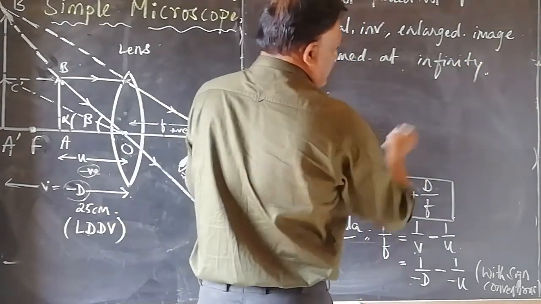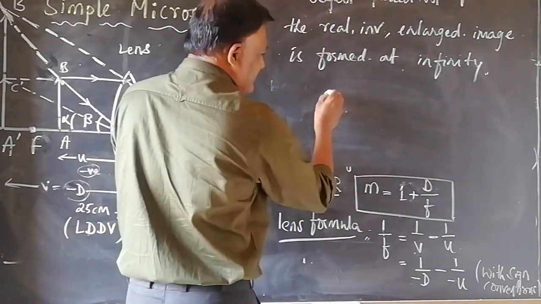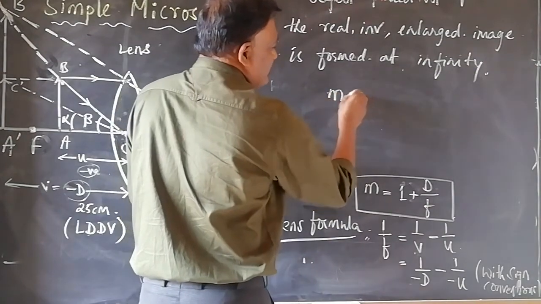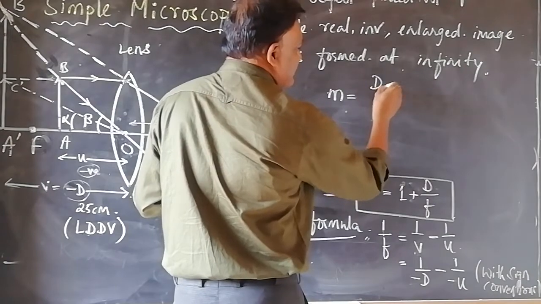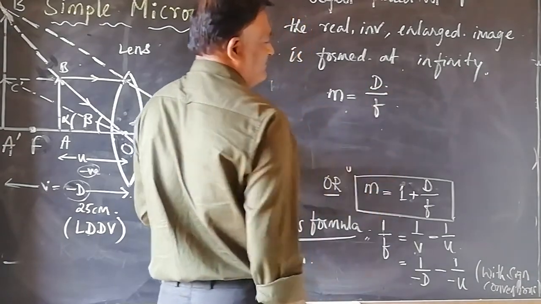For image being formed at infinity, linear magnification m is given by just D by f.